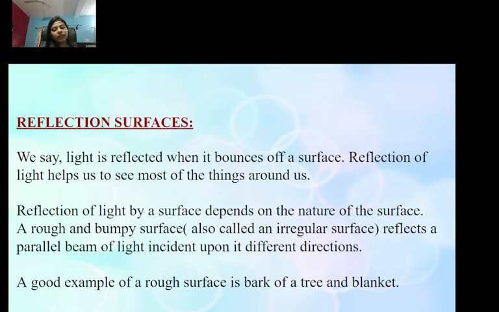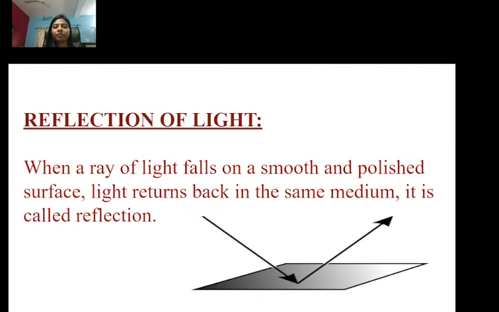Yes, let's move further, student, about reflection of light. So see, when a ray of light falls on a smooth and polished surface, like for example a mirror, then light returns back in the same medium. It is called reflection. See how the light reflects to this side, and the same medium reflects on the other side.